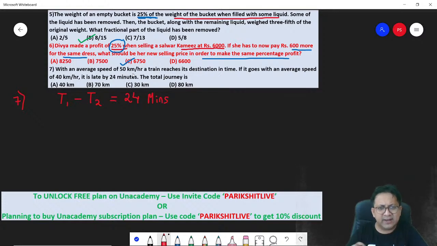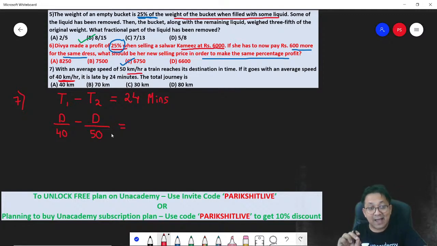Original time is not given directly, but they say 50 kilometers per hour. So what is time? Time is distance by the speed. Let the distance between the two places be d. So distance divided by speed, and speed is 50. Second scenario, you reduce your speed. Time is distance divided by the speed, so d divided by 40. And the difference between them is 24 minutes. Remember, 50 and 40 are in kilometers per hour, so the right hand side also you have to convert into hours.